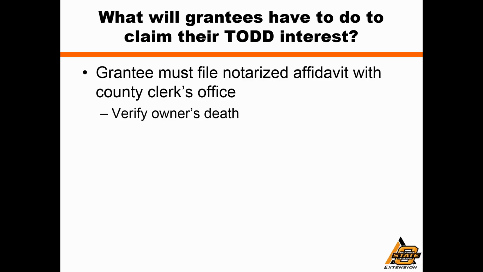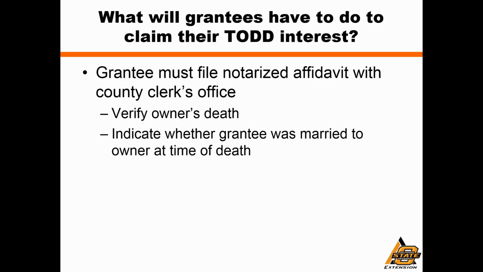Number one, you're going to have to verify that the owner of the property, the grantor, passed away. That fact has to be stated in the affidavit. You're also going to need to indicate whether or not you were the grantor's spouse at the time that they passed away. And you're also going to have to provide a legal description of the property. Basically, information that confirms the death of the grantor, establishes your relationship, and allows the clerk to confirm that the property that you're describing in the affidavit is the property that was also described in the transfer on death deed.